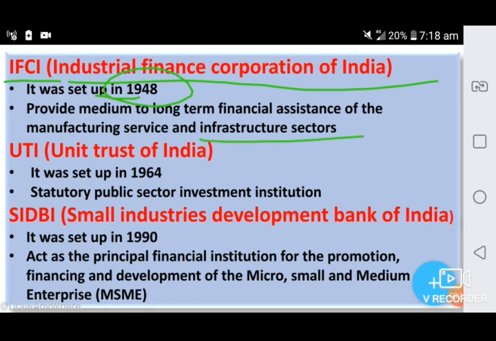Then UTI, Unit Trust of India. It is a statutory public sector investment institution which was set up in 1964. The basic purpose of setting up UTI is to provide opportunity for small savers to invest.